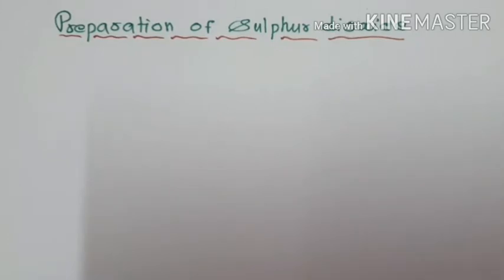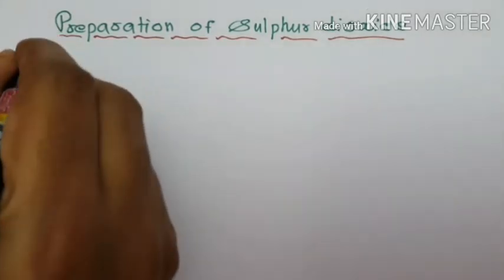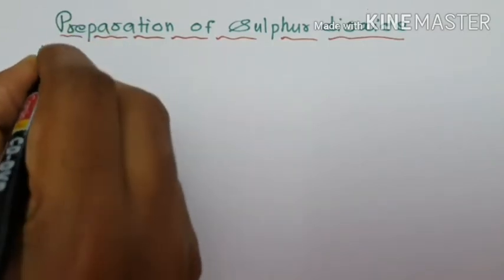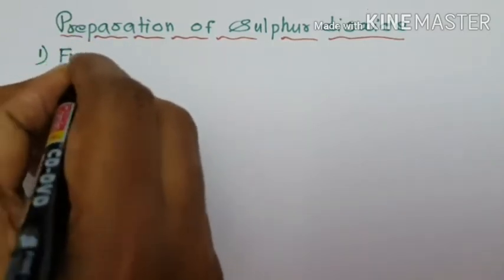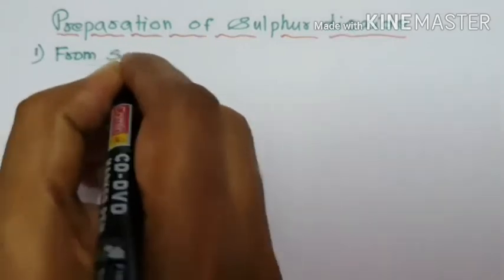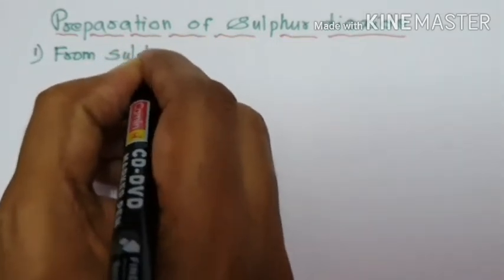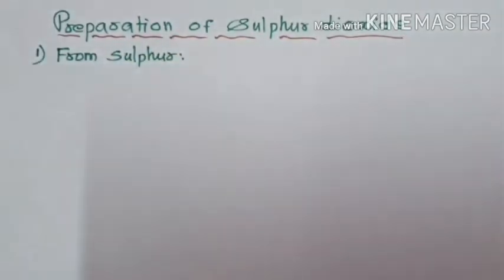Preparation of sulfur dioxide. First preparation is from sulfur.